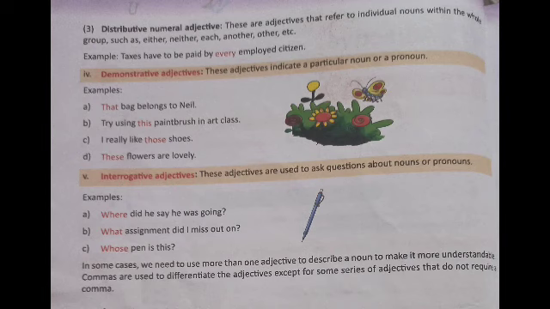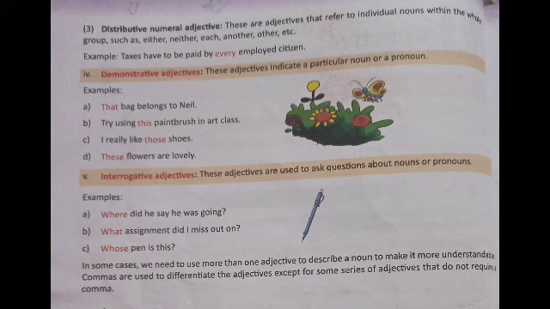Third one, distributive numeral adjective. These are adjectives that refer to individual nouns within the whole group, such as either, neither, each, another, other, etc. So, distributive numeral adjectives refer to individual nouns within the whole group. Look at the example. Taxes have to be paid by every employed citizen. Here, it refers to individual nouns within the whole group. That is a distributive numeral adjective.